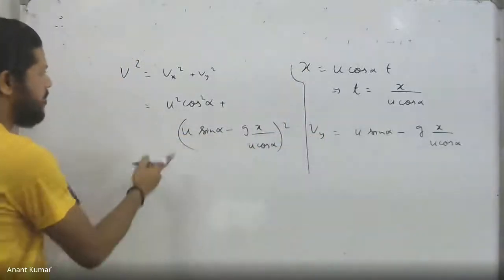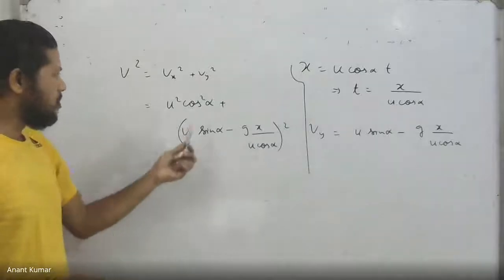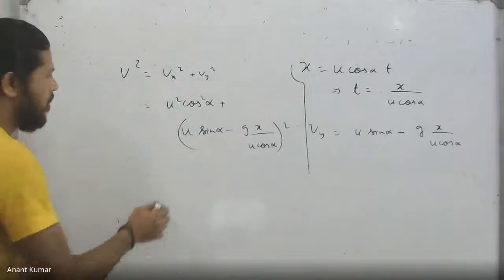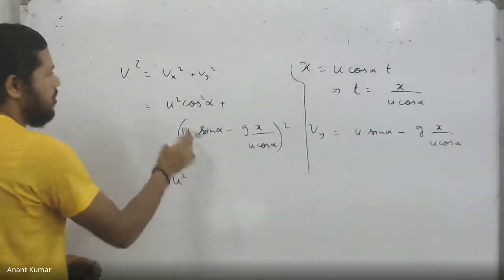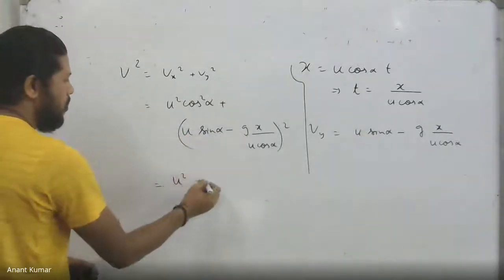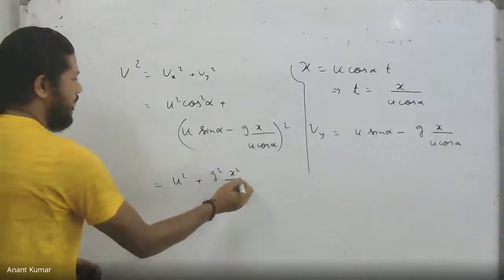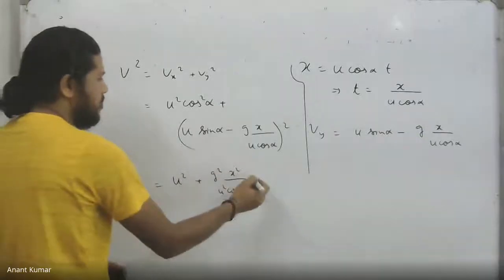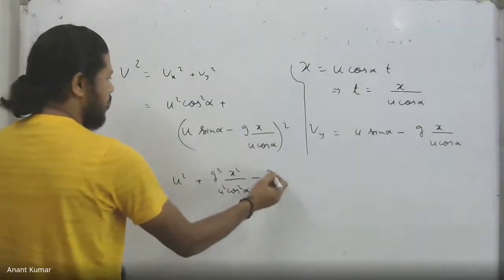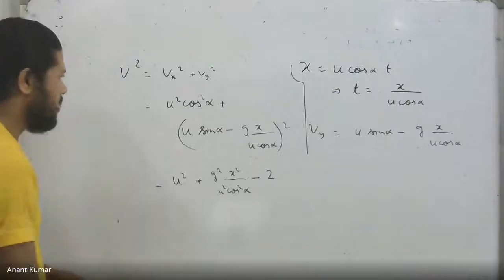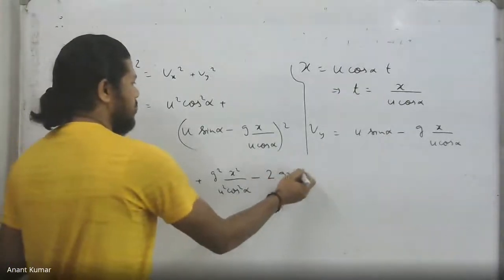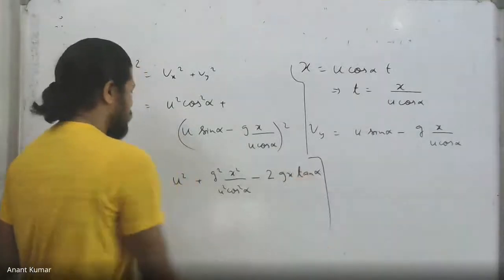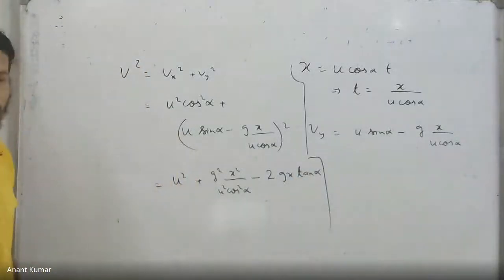So in that case, if I expand this up, I get u square cos square alpha and u square sine square alpha when expanded. So I am going to get u square for these two. For this part, I am going to get g square into x square upon u square cos square alpha. And if I multiply these two, I get twice, u gets cancelled out, so I get gx tan alpha. That is what we have got so far: the speed square as a function of the x coordinate.